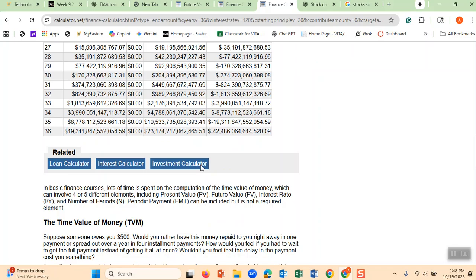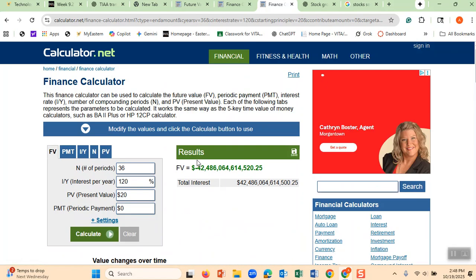36 years, 120, it should give us almost the same number that I put. Here you go. It went to 42. This is 1,000, million, billion, trillion, and this is 42. That is how much it is, if for a number of years, 36 years, every year it is going by 120. The present value is $20. Therefore, I want you to see the number of compounding. And I want you to think about this, that hopefully will help you to figure out why it is.